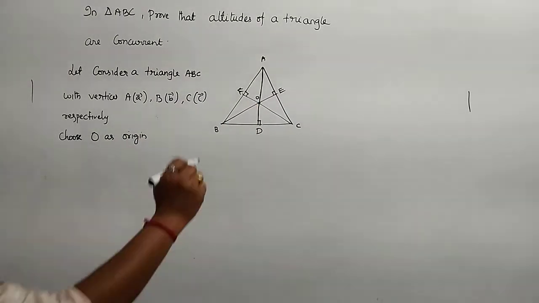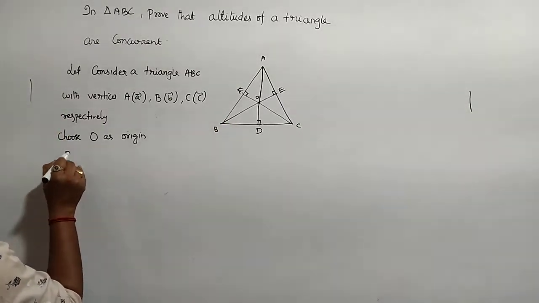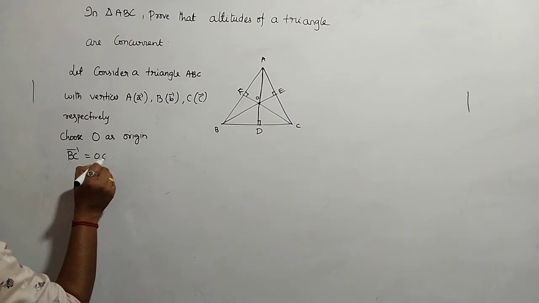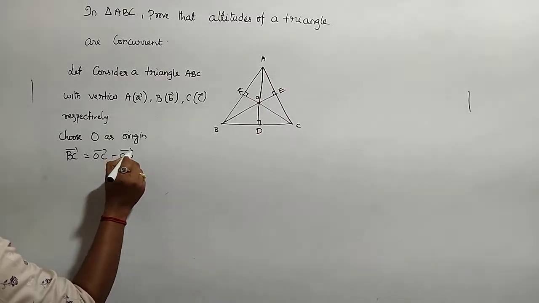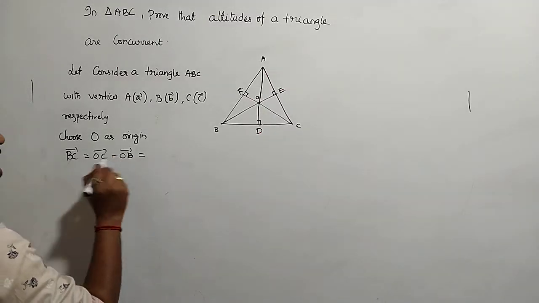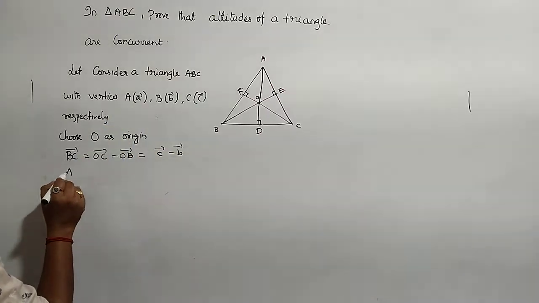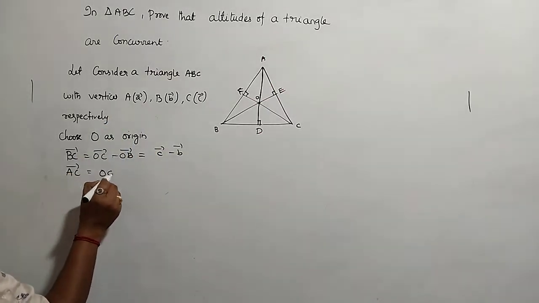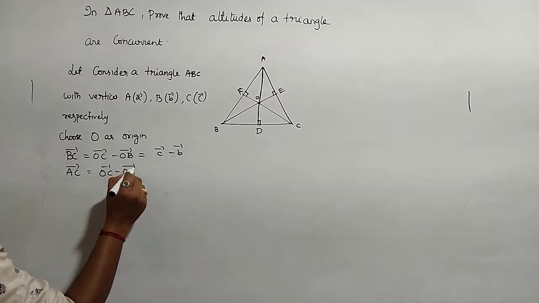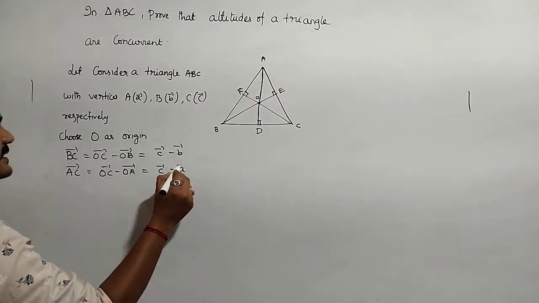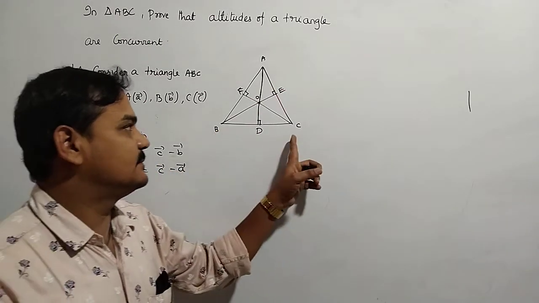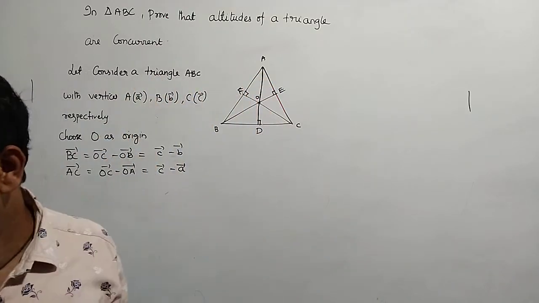Then what about BC bar? BC bar is equal to OC bar minus OB bar, that is equal to C bar minus B bar. Similarly, AC bar is equal to OC bar minus OA bar, that is equal to C bar minus A bar. These are the two vectors BC bar and AC bar I have taken.